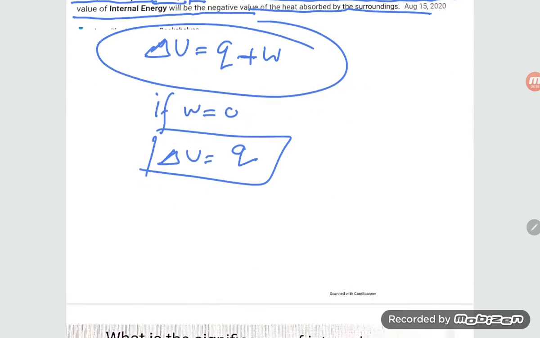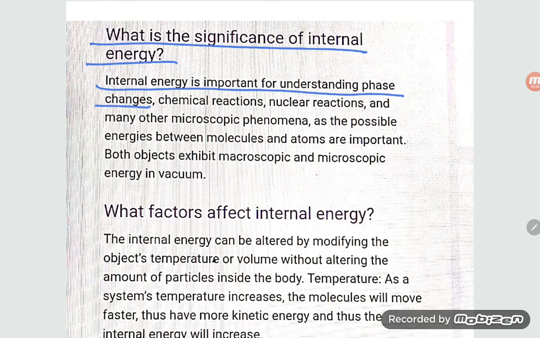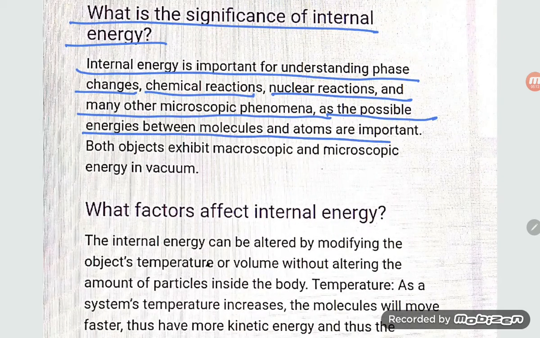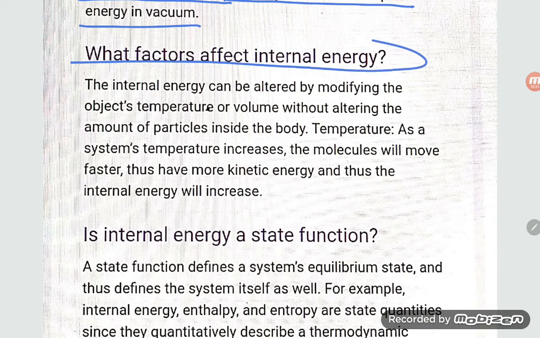Next point, what is the significance of internal energy? Internal energy is important for understanding phase change, chemical reactions, nuclear reactions, and many other microscopic phenomena, as the potential energy between the molecules and atoms is important. What factors affect internal energy?